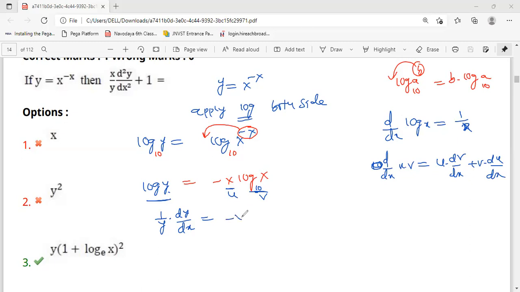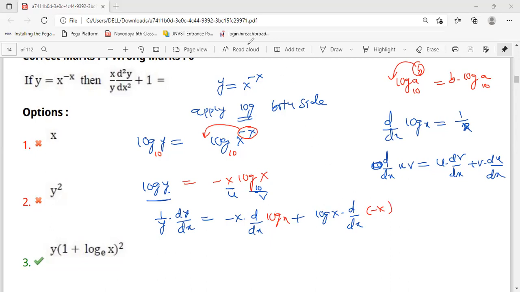That is minus x into d by dx of log x, plus log x into d by dx of minus x, because this is u here and this is v, just for your understanding.